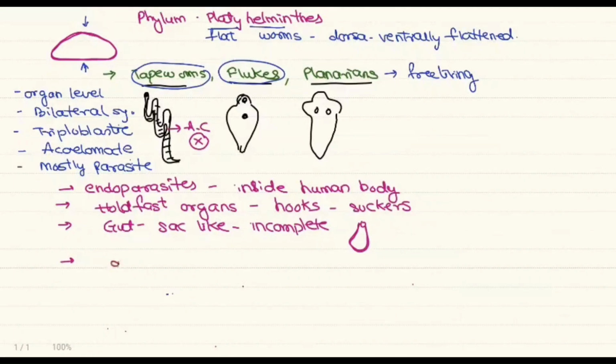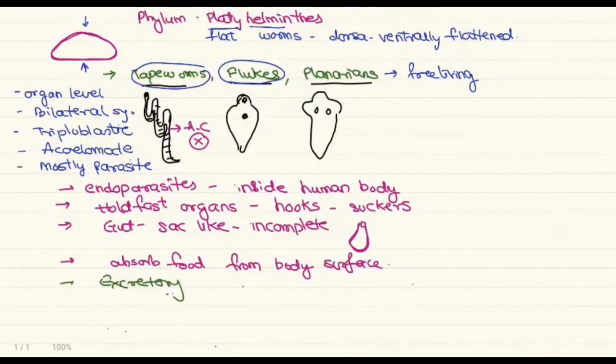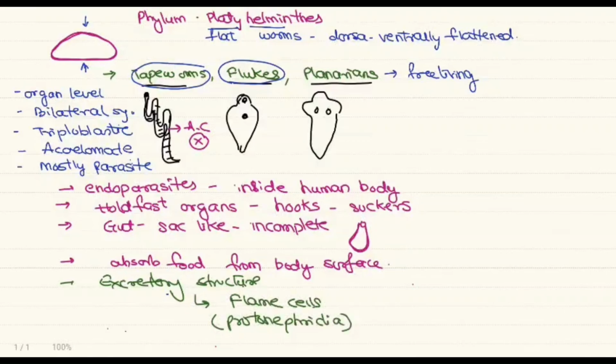So these organisms generally absorb the food from their body surface. They absorb the nutrients directly from the body surface, right? They have organ level of organization. A few organs are developed and one of these organs is the excretory structure. First time you can see the development of the excretory structures and these are called the flame cells. As these are the first to form structures, we also call them protonephridia.